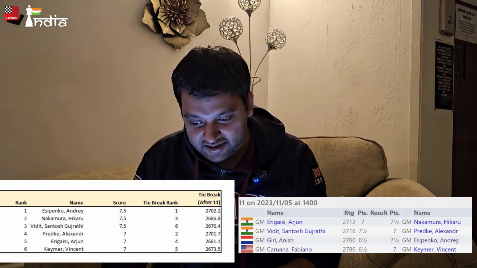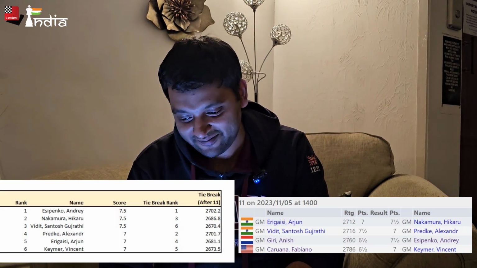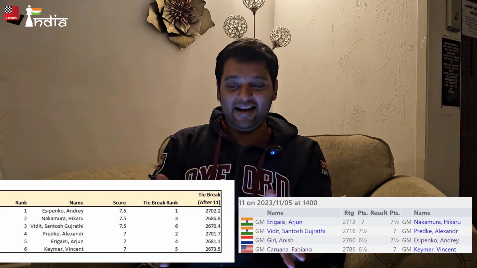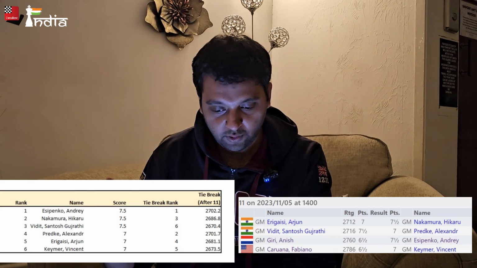Correct. But now, because Esipenko is facing Anish, who's significantly higher rated than Predke's opponent Vidit, Esipenko increases, and the gap between them is actually 0.5 rating point average difference over 10 rounds. Esipenko's average rating of opponents, if I have got this right, is 2702.2, whereas Predke is 2701.7. So again, the highest is Esipenko, next is Predke, third is Hikaru, fourth is Arjun, fifth is Vincent, and Vidit unfortunately will have the worst tiebreaks of these 6 people.